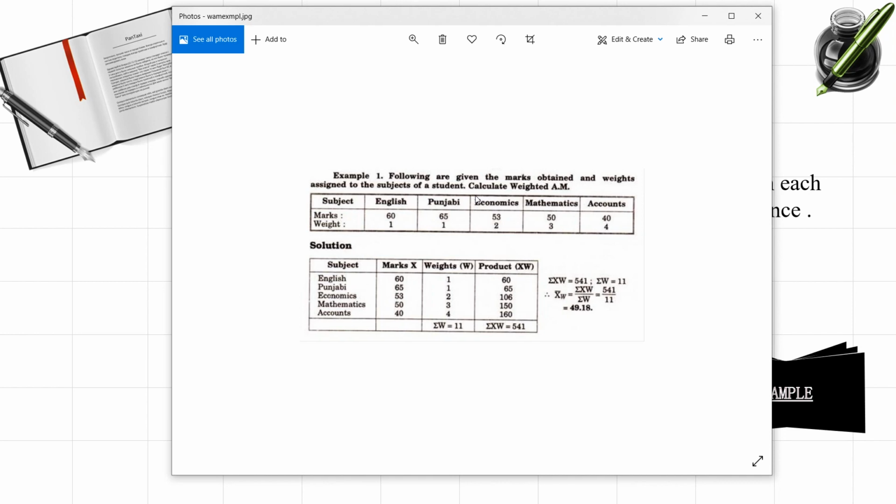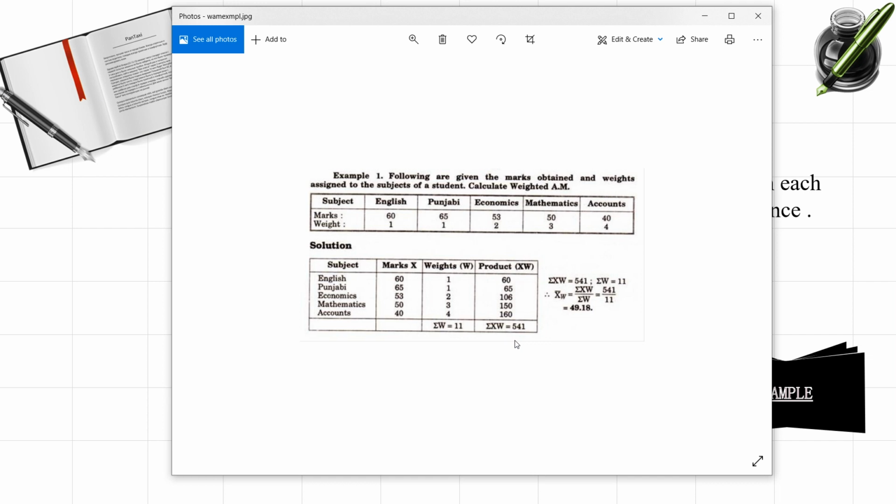Marks are given as 60, 65, 53, 50 and 40 in different subjects, and weights are also given for English, Punjabi and so on. First of all, you have to find the product of marks and weights assigned to them and then find the total. Summation wx by summation w is the formula.